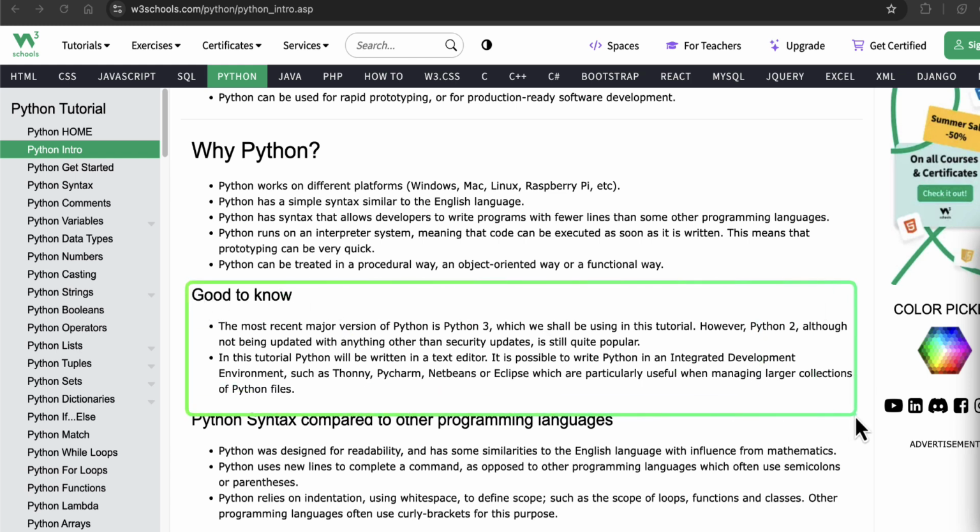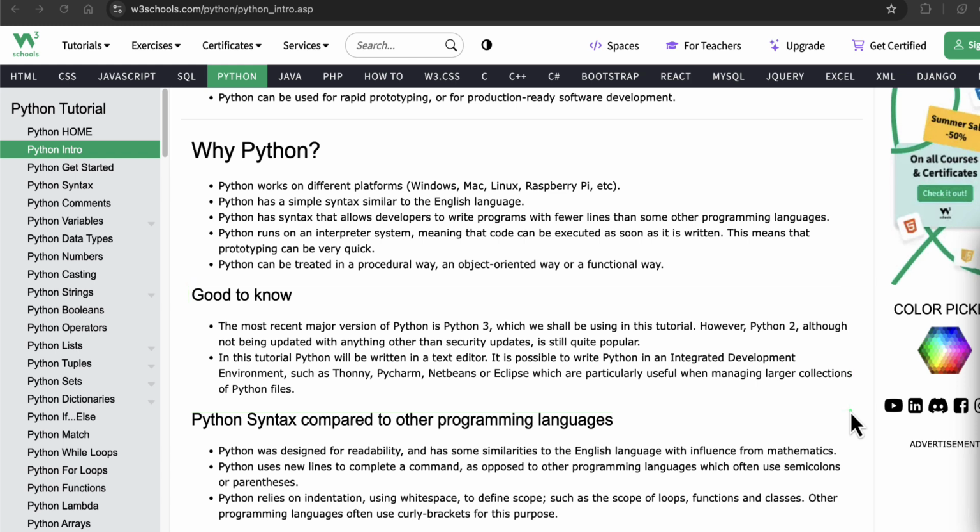What are the good-to-know things? The good-to-know things are that if you are proceeding, the most recent version of Python is Python 3. Just keep that in mind, which we will be using in this tutorial. So the W3Schools tutorial is basically based on Python 3. We will be using those examples later on.